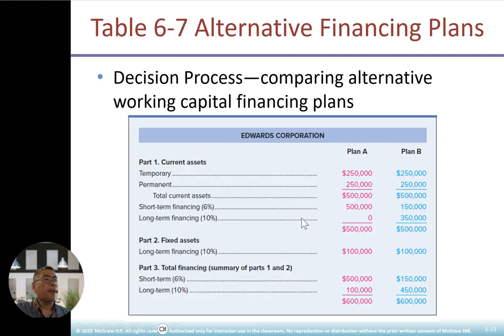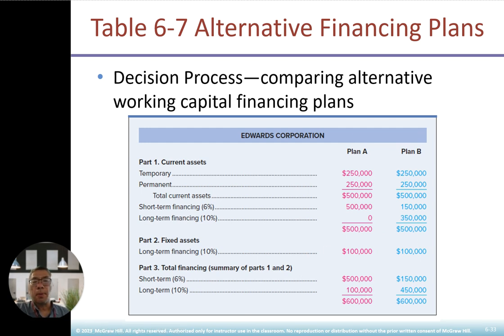Then look at the comparative working capital financing, Plan A versus Plan B. The first one is going to use 6% short-term, and then long-term is 10%. You see, you have a lot of short-term, much higher. Plan A uses short-term, Plan B is using more long-term financing. It depends on your decision process which one is most suitable. You have to calculate very carefully. If not, you can create a big problem in the survival of the company.